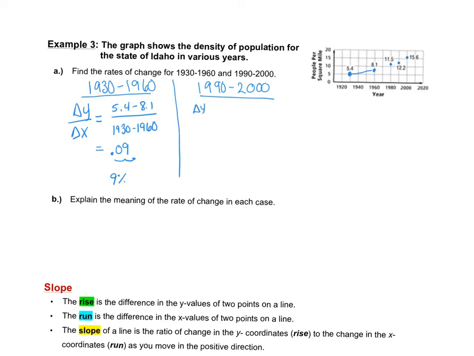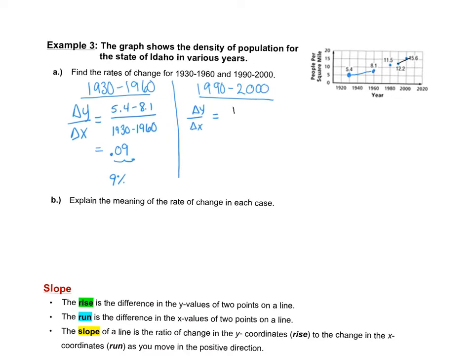Let's look at 1990 to 2000, so change in y over change in x. 12.2 minus 15.6 over 1990 minus 2000. And this gets us 0.34. Two spaces to the right, we can think of this as a percent, 34%.